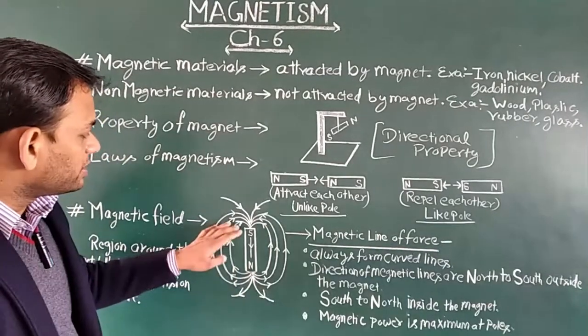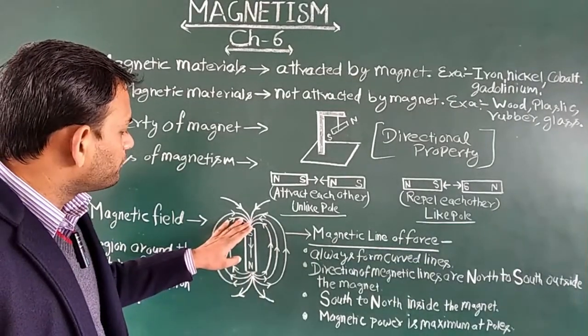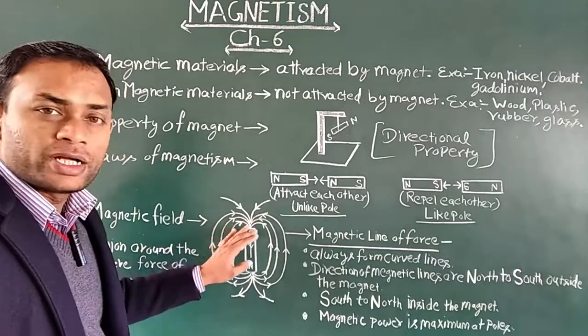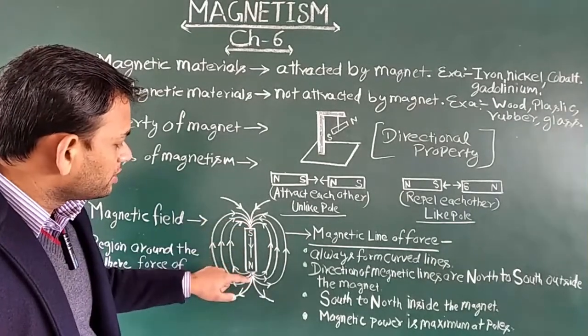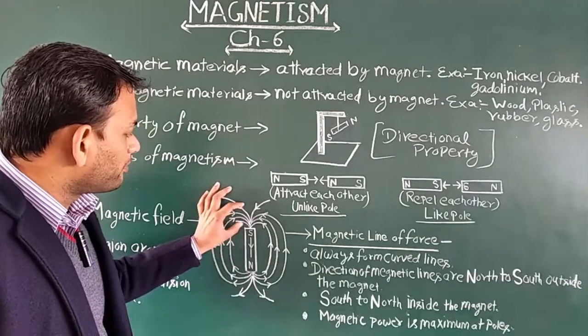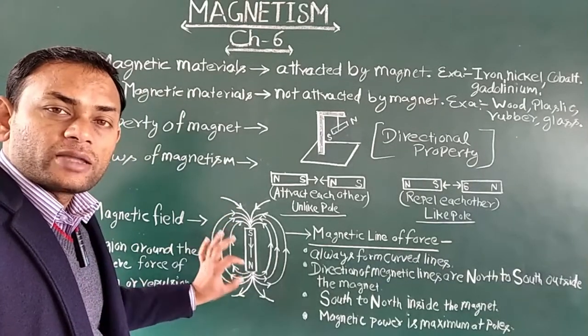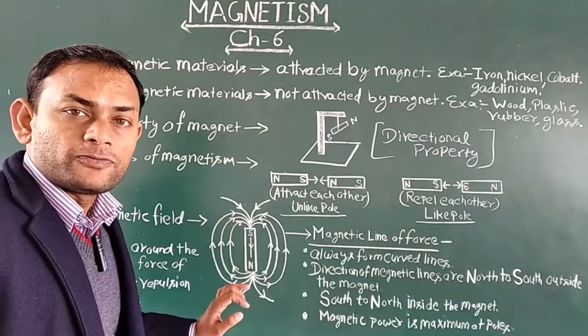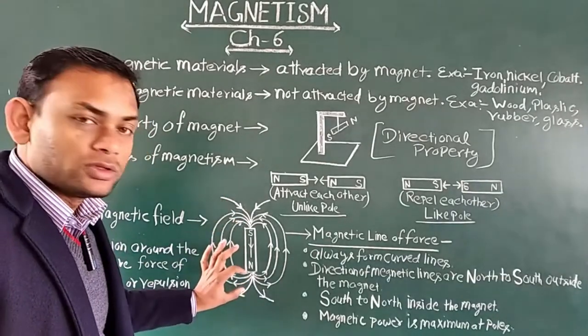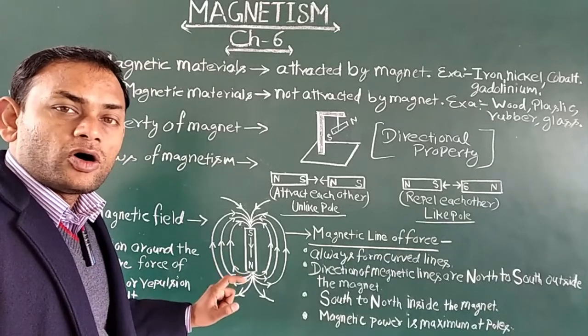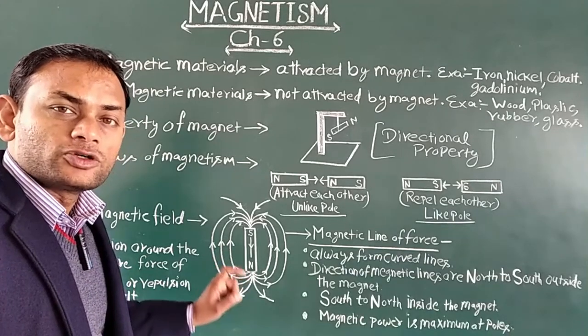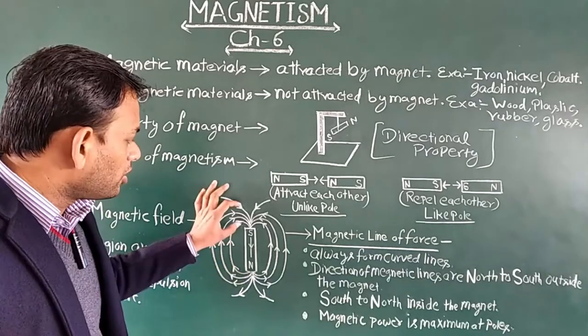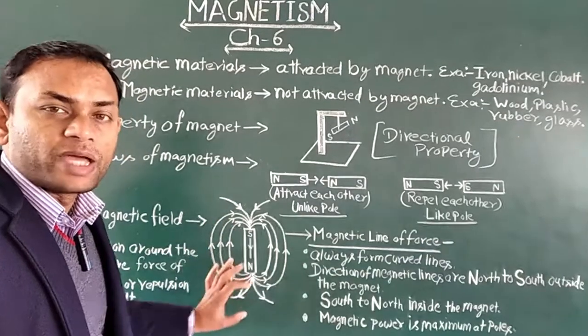And as you can see here, magnetic lines of force are always crowded at a pole. The strength of the magnetic lines of force is maximum at the pole. It means the power or force of attraction and force of repulsion is maximum at the poles of a magnet.